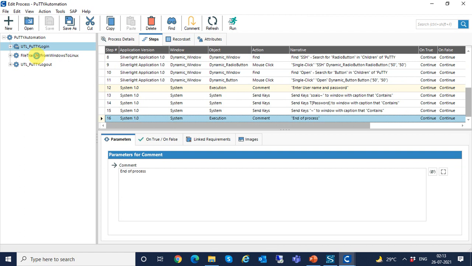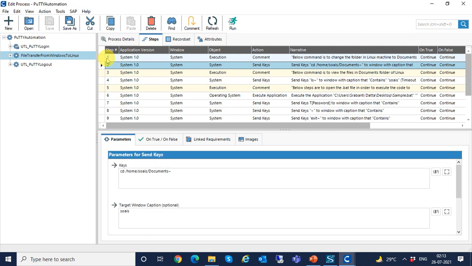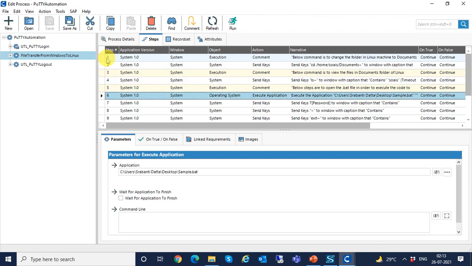Let's see this file transfer from Windows to Linux code. Here first I will change the directory of Linux machine to documents folder. Then I will view what are the files currently present in the documents folder. After this I will execute a bat file.